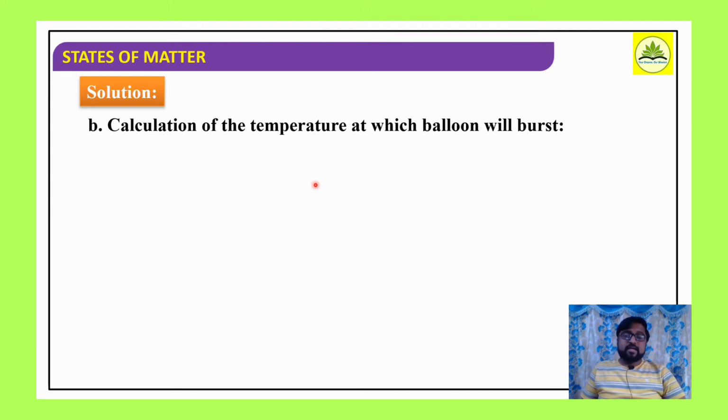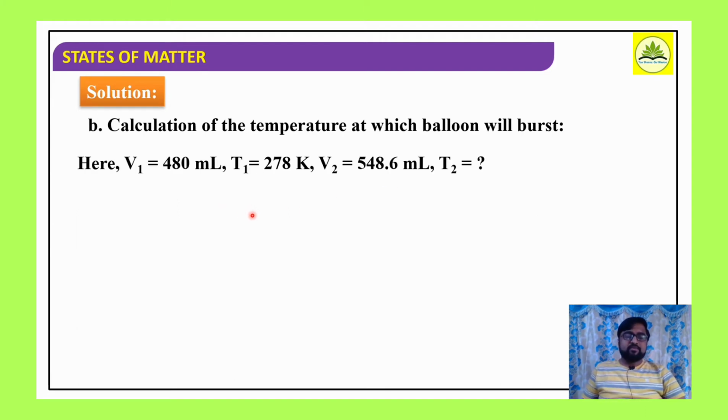Then further, at what temperature will the balloon burst? What is the next part of the question? Calculation of the temperature at which the balloon will burst. That means we have to find T2 here. Again, we have to use the same equation. The corresponding terms involved are V1 480 ml, T1 278 Kelvin, V2 548.6 ml. We know the maximum capacity of the balloon is 548.6 ml, and we have to find the corresponding temperature, right?